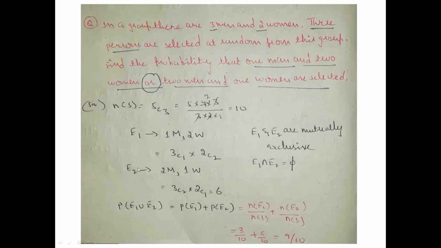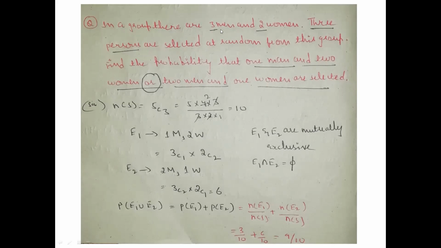And condition number 2, E2, is equal to 2 men and 1 woman. How many men are there here? 2 men they have given, and the total number of men is 3. So it is about 3C2. And how many women have they given? 1 woman. How many women are there in the total group?